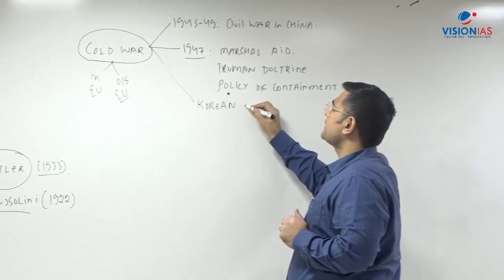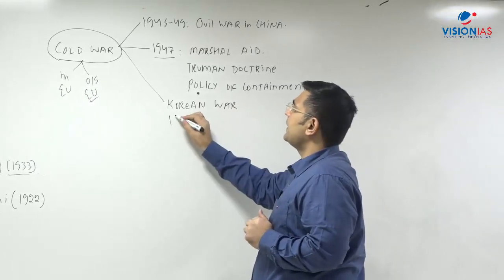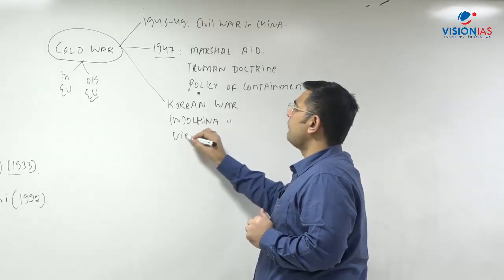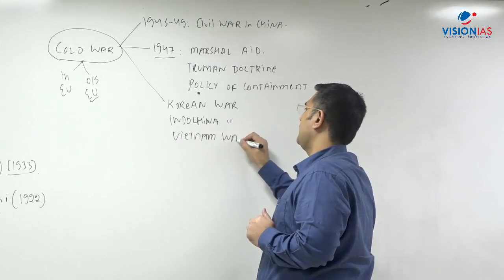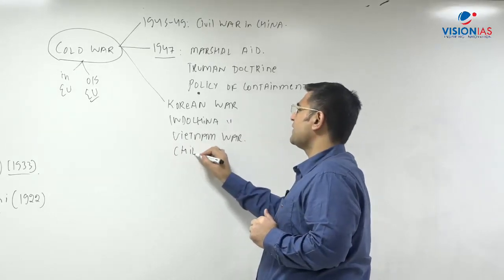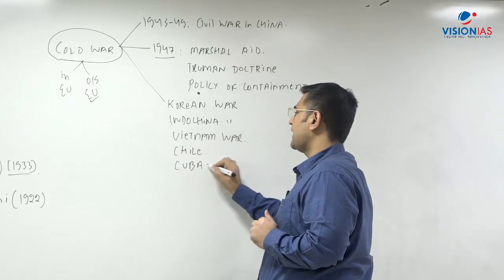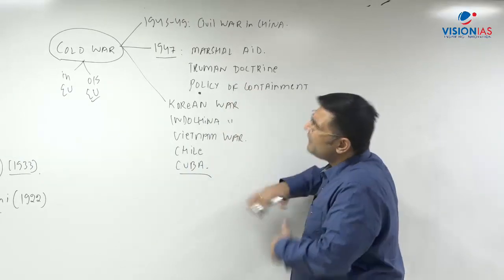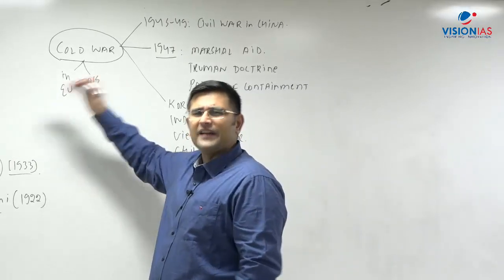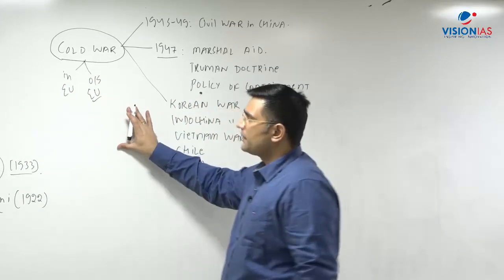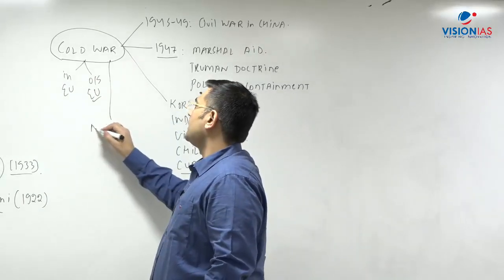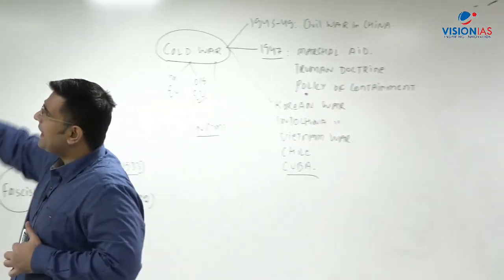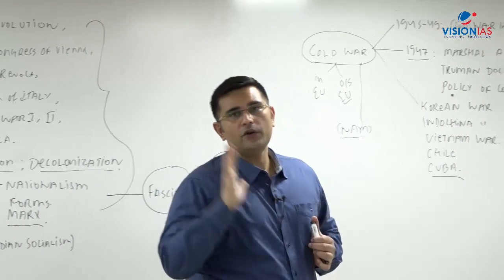So these aspects we'll be covering. For example, we'll be discussing the Korean War. We'll be discussing the Indo-China War. We'll be discussing the Vietnam War. Right? We can discuss events in Chile if time allows. We'll be talking about Cuba, the Cuban Missile Crisis. We'll talk about Fidel Castro. We'll talk about Che Guevara. Right? So all of these multiple things, division of Europe, Berlin Wall, etc., a lot of things are there. So that part we'll be discussing. Alongside, we'll be discussing the third world, that is the Non-Aligned Movement, NAM, a little bit. Okay. So broadly, these are the different topics which are part of world history.